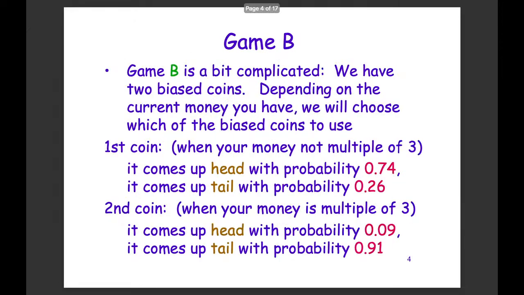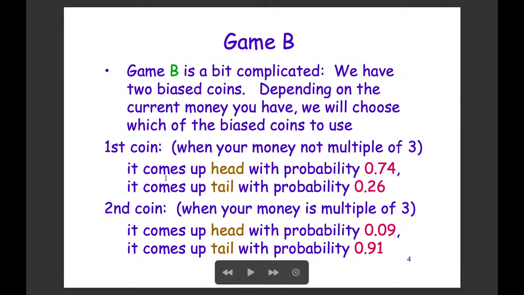And then next, let's see the second game. Let us call it game B. Now game B is a bit complicated. For this game, we have two biased coins. It depends on the current money that we have. We will choose between the two different biased coins to play. Let's say our initial money is $0, and we are only going to play this game. So we will be winning $1 or losing $1 each time.